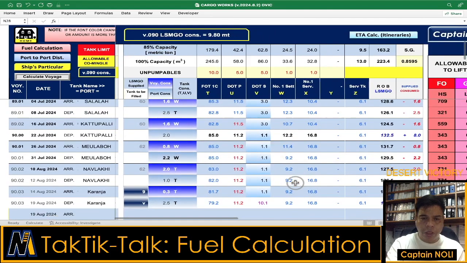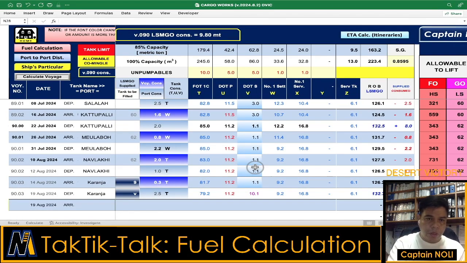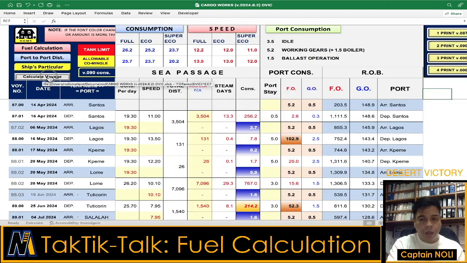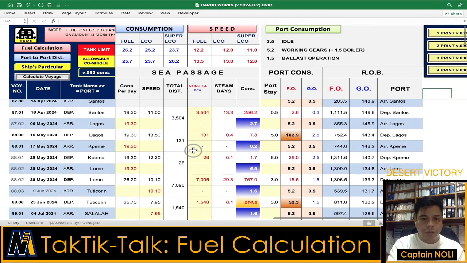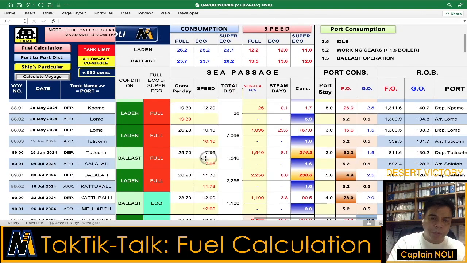Same here in LSMGO, same thing, same way it will be done. Another bonus, in this worksheet, the tank condition, you don't need to go back to the fuel calculation because I added the fuel calculation also on the extreme left of the worksheet. So same here, we have the condition, the speed, the distance. And also, you can bypass the speed and the consumption per day.